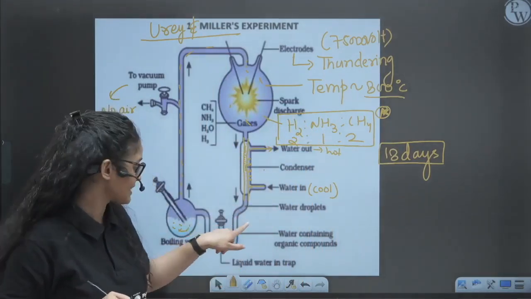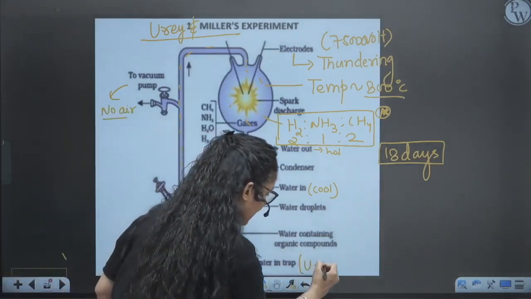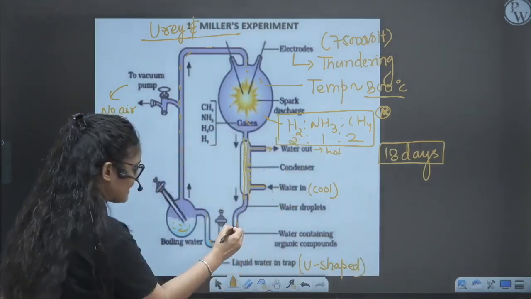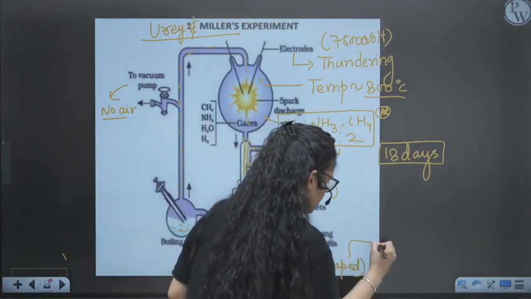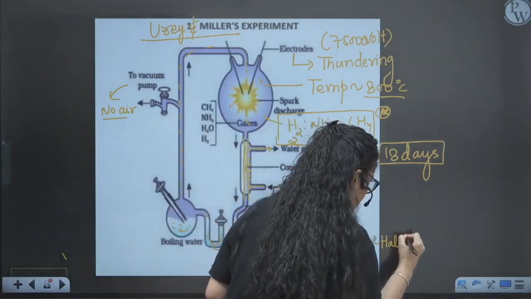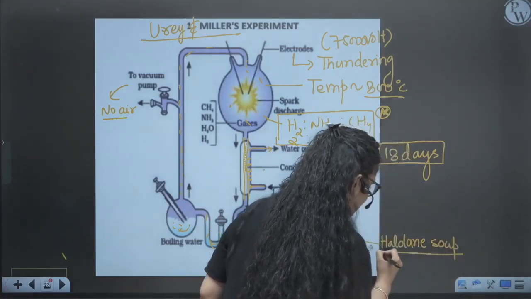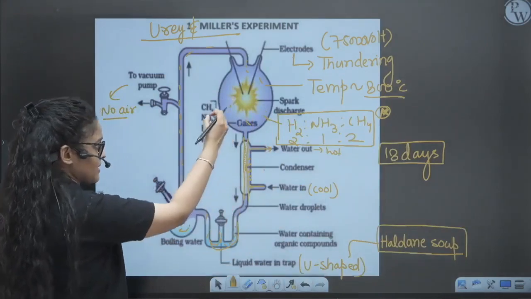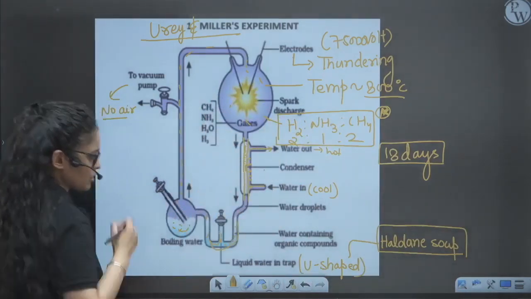As you can see, this is a U-shaped trap, right? So after 18 days, what he found was that this trap is equivalent to the Haldane soup, or the prebiotic soup that I have told you about, right? So this soup has the reaction products of all three chemicals and the water, and it gets deposited here.